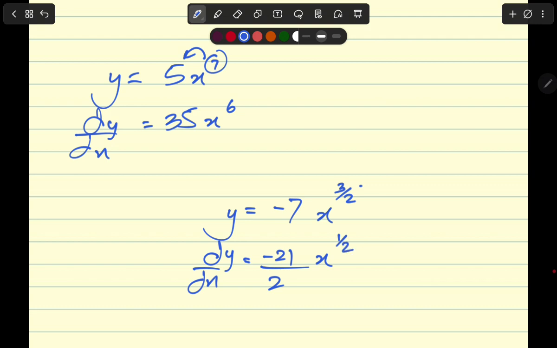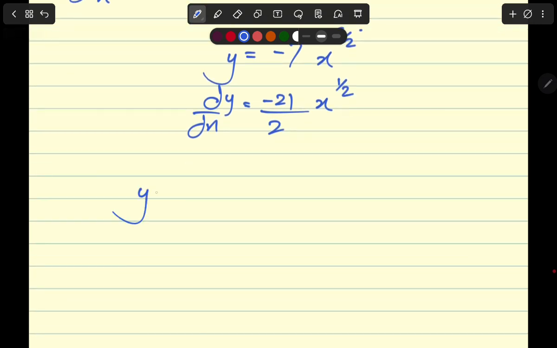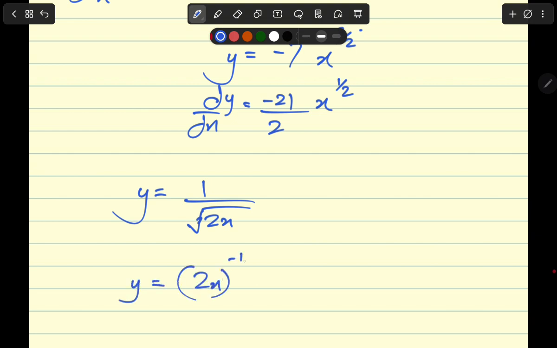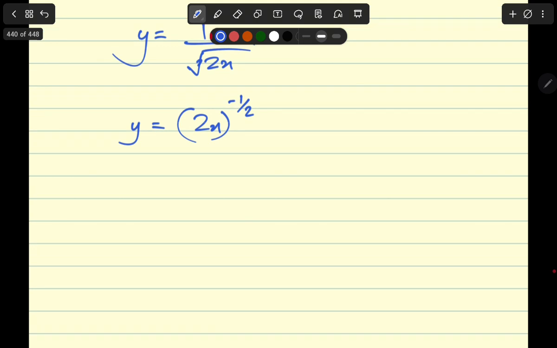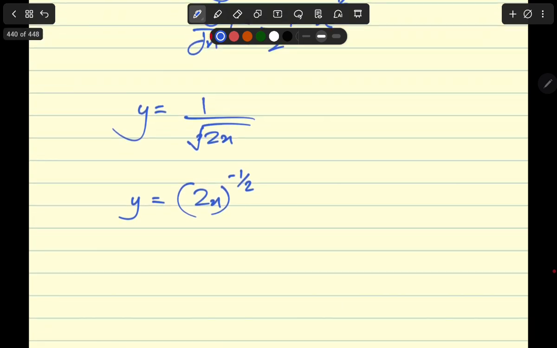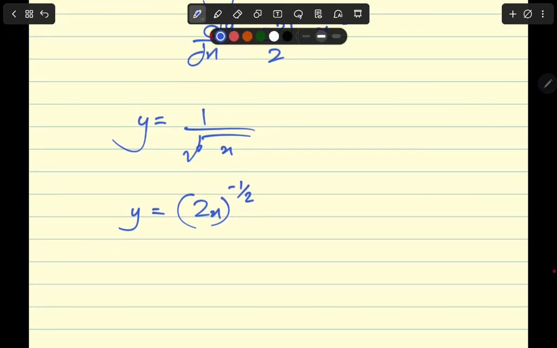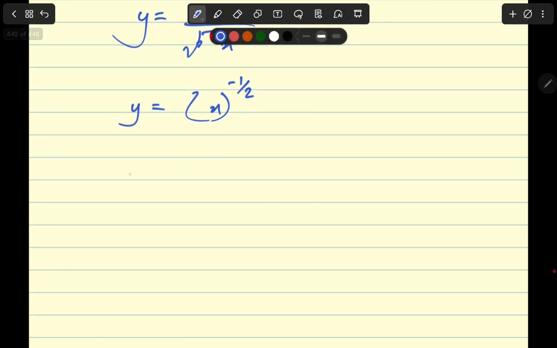Now, let's do another one. If you're given y equals, say, 1 upon under root 2x, this is simply y equals 2x to the power of negative half, right? Let's not put a 2 here; we will do it later when we come to the chain rule. So now this minus half comes here and multiplies by this 1, which is the coefficient of the variable.